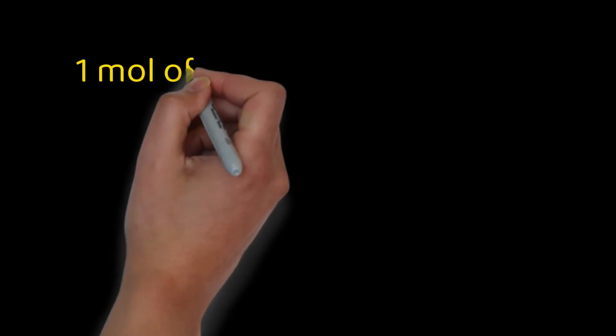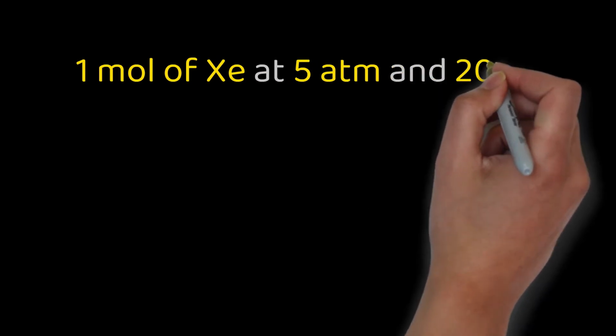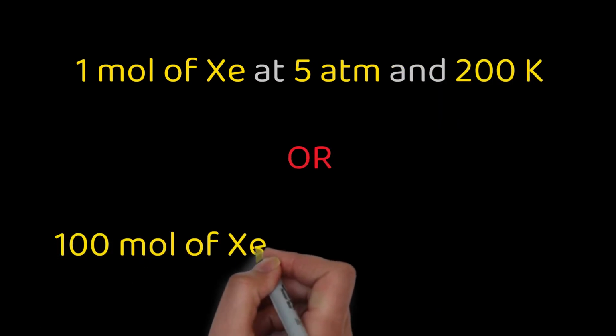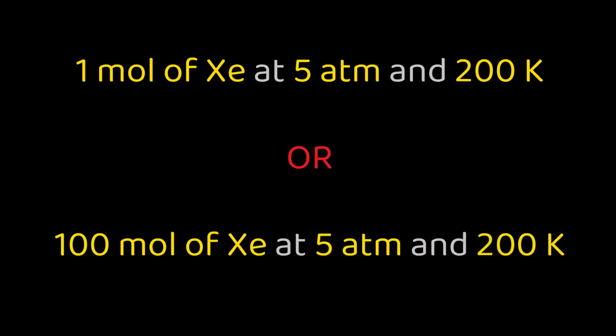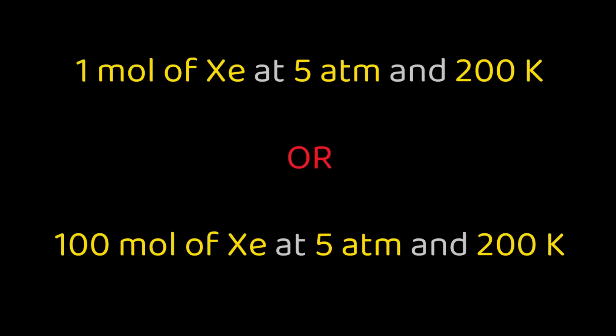Let's give this a try. Which of these gas conditions are more ideal? 1 mole of xenon at 5 atmospheres and 200 Kelvin, or 100 moles of xenon at 5 atmospheres and 200 Kelvin? The key to the answer is the pressure and temperature are the same, so the only difference lies in the amount of gas. Number 3 says the fewer gas particles there are, the more ideal a gas is. Thus, 1 mole of xenon is more ideal than 100 moles of xenon.